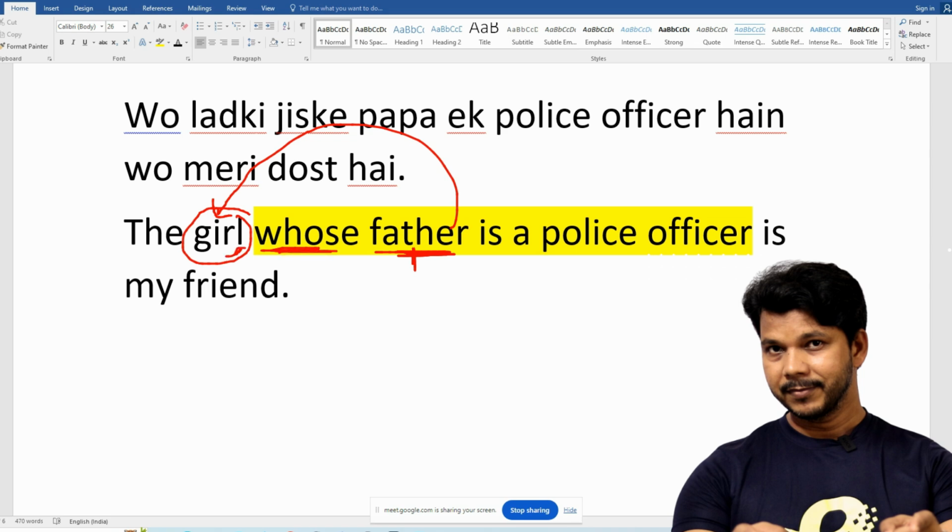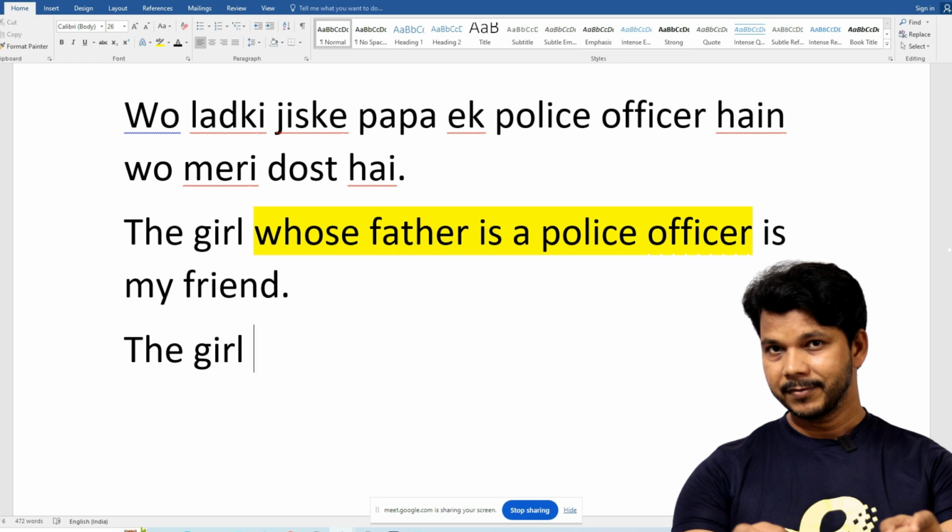If I put this sentence beside any other noun, then this father will become the father of that noun, isn't it? In my heart, I have information about the girl, but by mistake I am putting that information beside any other noun.